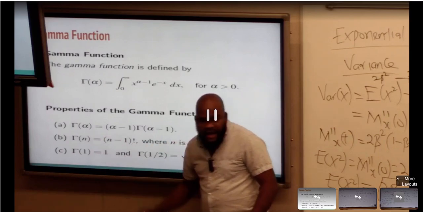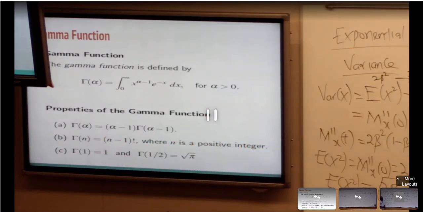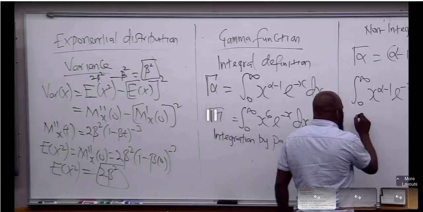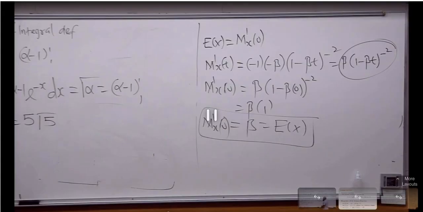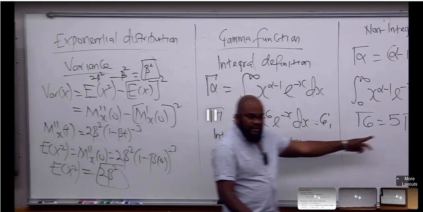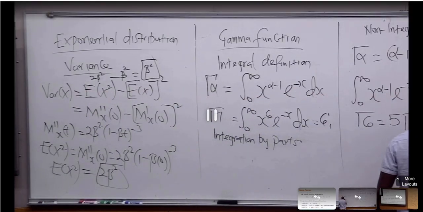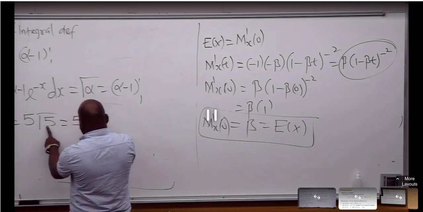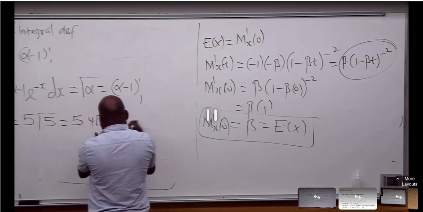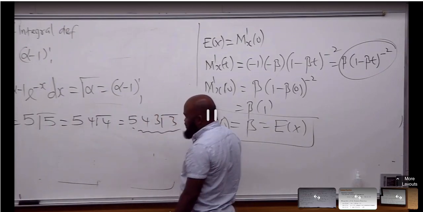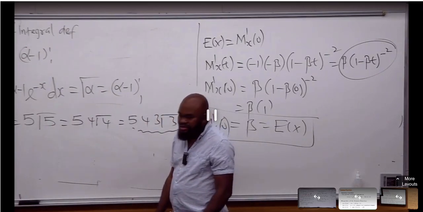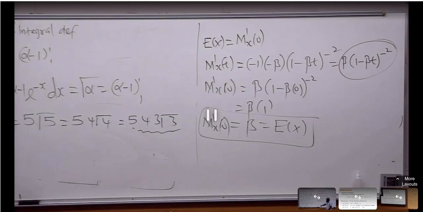And gamma 6 is the same thing as 5 gamma 5. I can keep going: 4 gamma 4, 3 gamma 3. If you take a look at this, it is like a factorial. Do you see that?